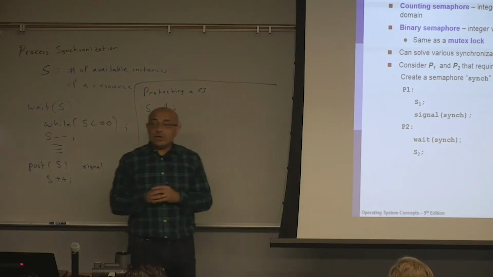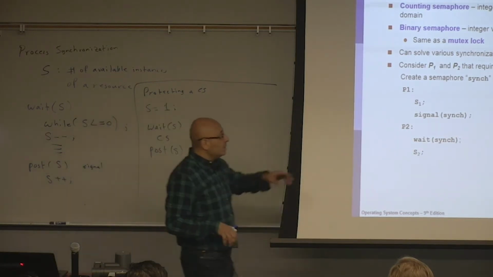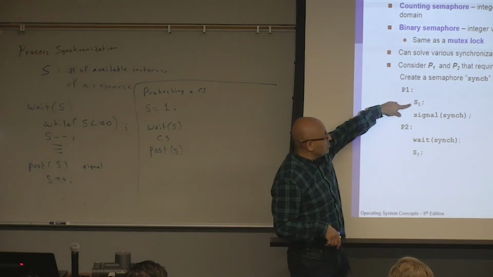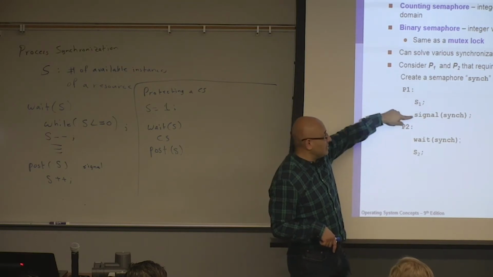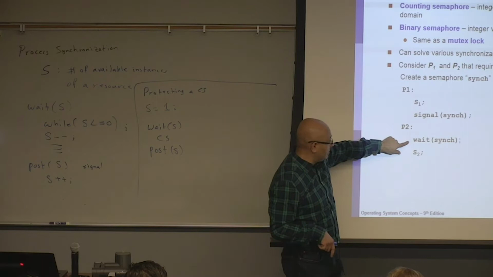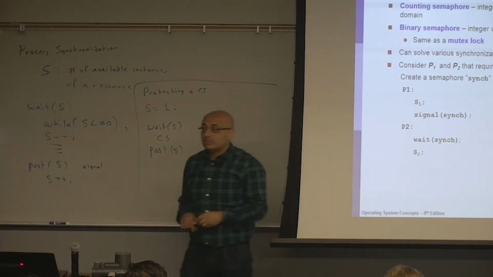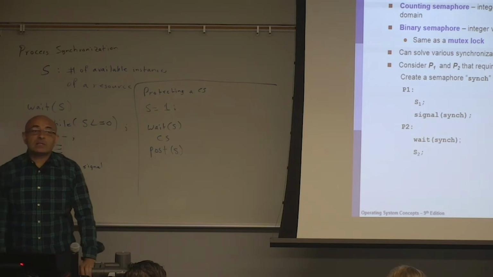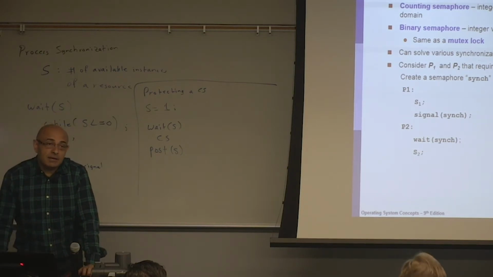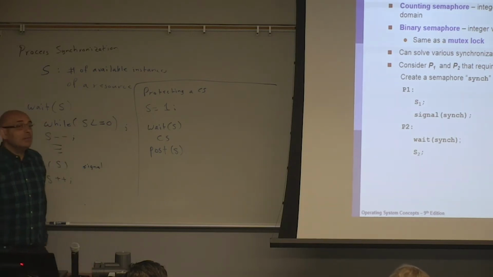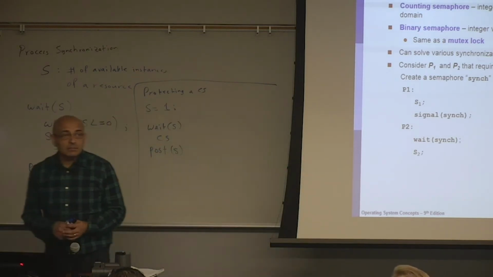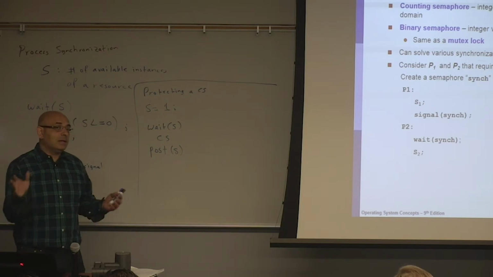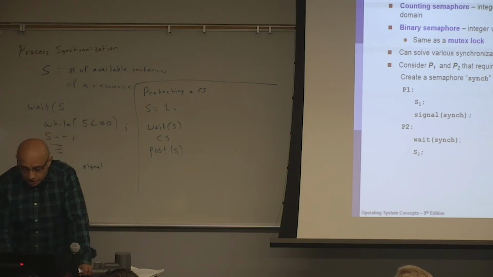So initially, no instance of the resource is available. And P1, after executing S1, will make an instance of the resource available. When that instance becomes available, only then can P2 execute S2. So conceptually, this is a totally different synchronization problem than protecting a critical section. This dependence type of problem is something that you can do with semaphores, but you cannot do with locks. Okay, so that's why semaphores are more general.